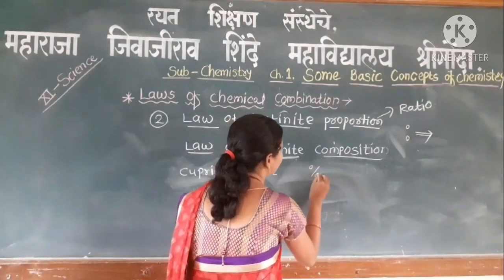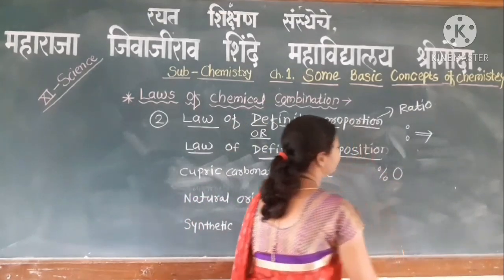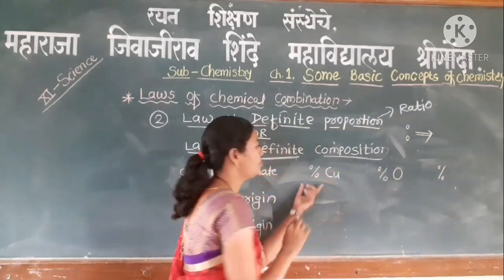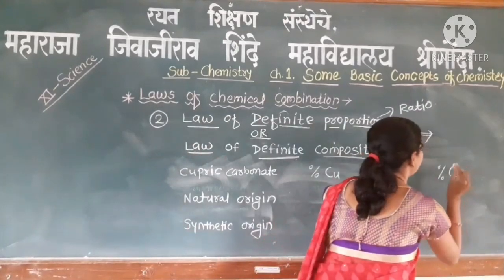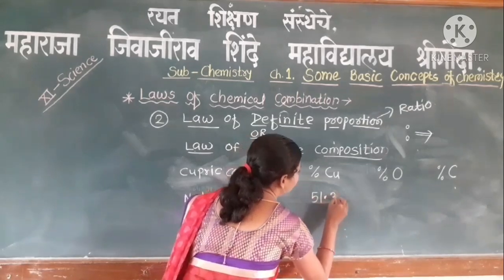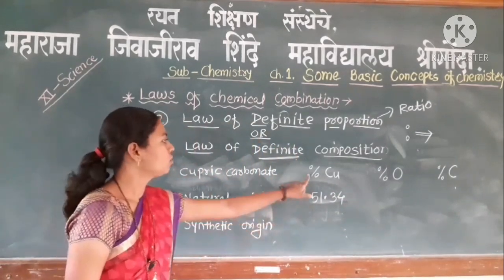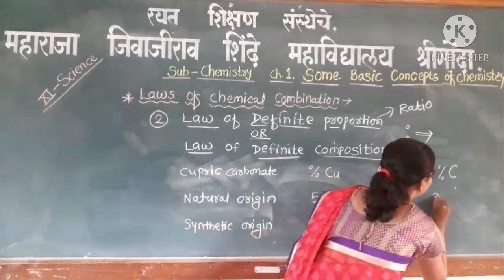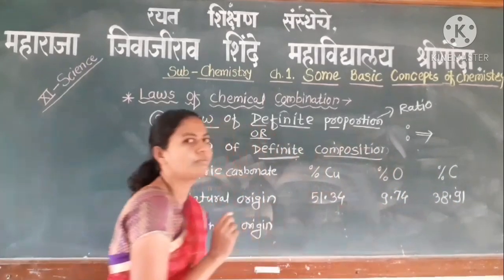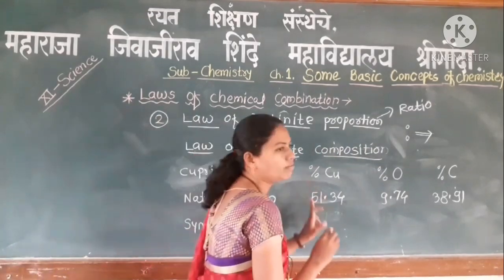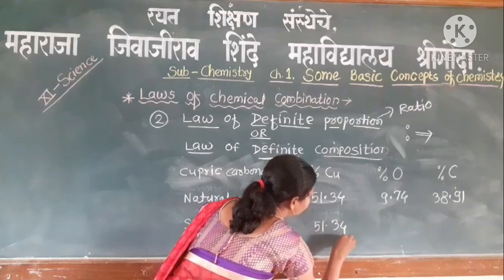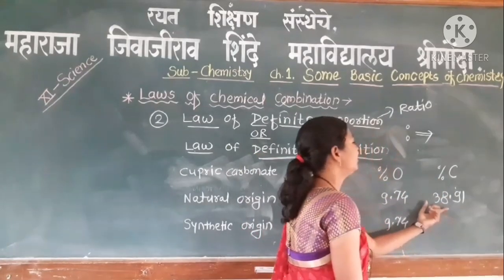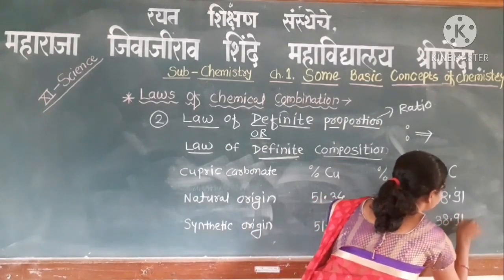He found the percentage of copper, oxygen, and carbon. In the natural origin sample, he found 51.34 percent copper, 9.74 percent oxygen, and 38.91 percent carbon. In the synthetic sample, he found the same: 51.34% copper, 9.74% oxygen, and 38.91% carbon.